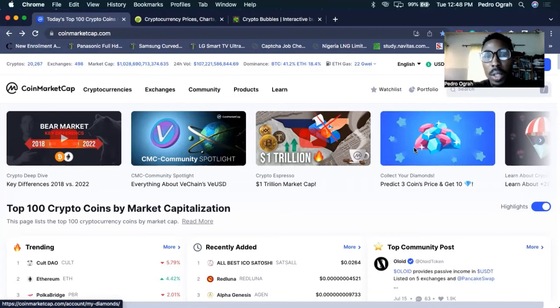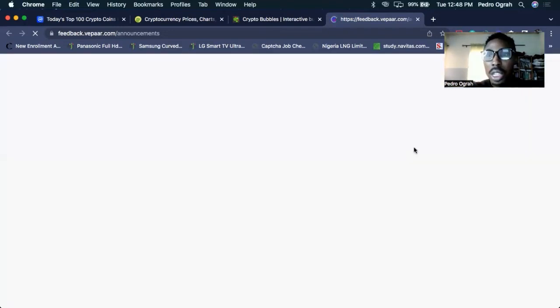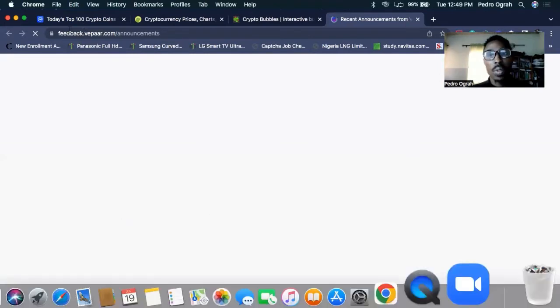So why do you need to understand the tokenomics of a particular cryptocurrency? Let's assume someone told you about a particular cryptocurrency project and asked you to buy that project, or by chance you saw that project trending in the news and you want to know more about it. What you simply need to do is go to the CoinMarketCap app and check it out. So now let's go over to my CoinMarketCap app screen.